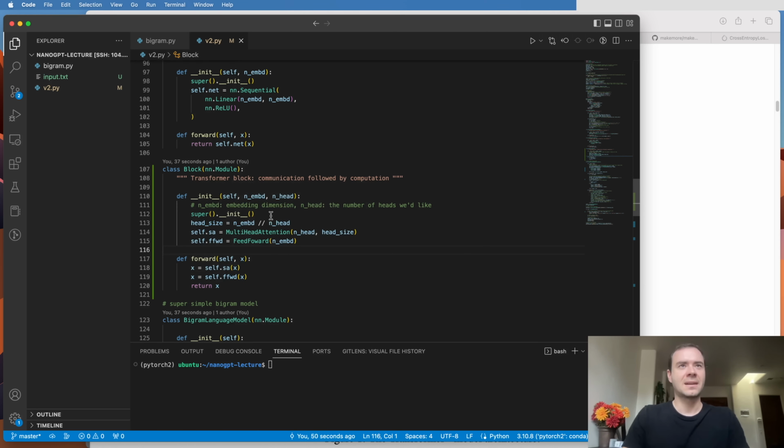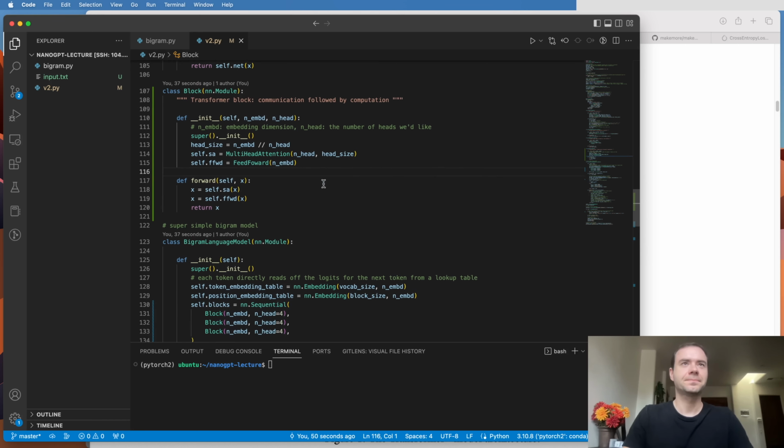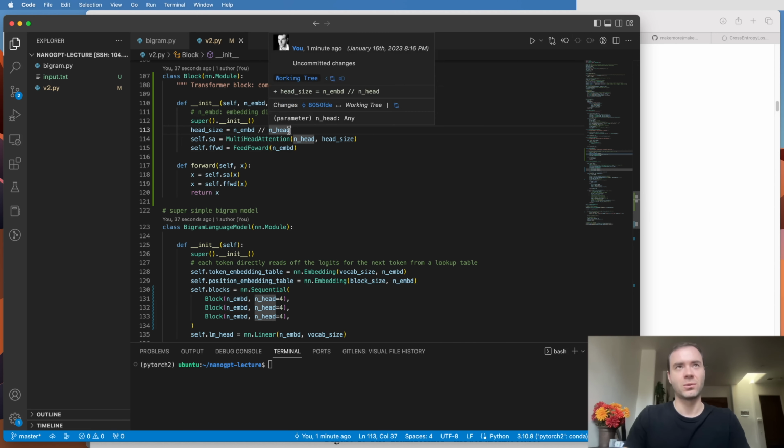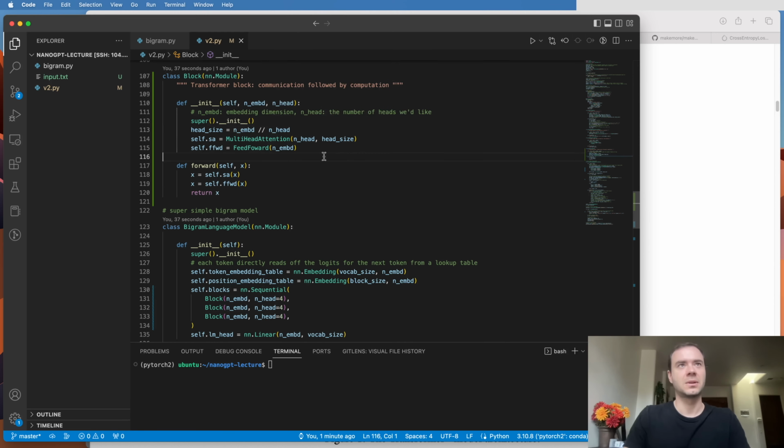Now, what I've added here also is, you'll notice, this takes the number of embeddings in the embedding dimension and the number of heads that we would like, which is kind of like group size in group convolution. And I'm saying that the number of heads we'd like is 4. Because the embedding dimension is 32, the number of heads should be 4, and the head size should be 8, so that everything works out channel-wise.